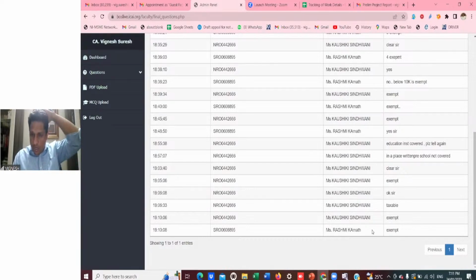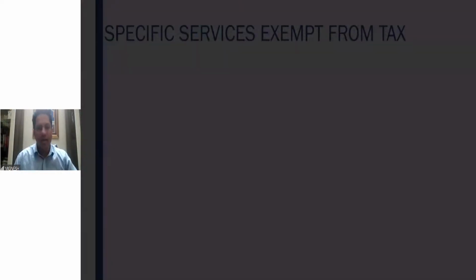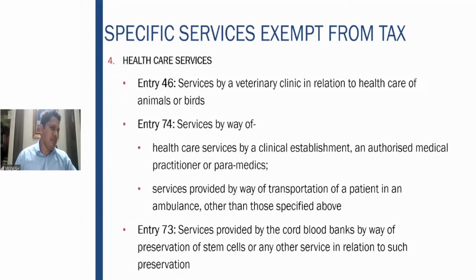Right. So I hope everything is clear till now. Any queries? Because education services can get slightly tricky. So therefore, just to summarize, education services covers both the output service and certain specified input service, which are exempt and taxable related to these three types of education institutions what we covered.